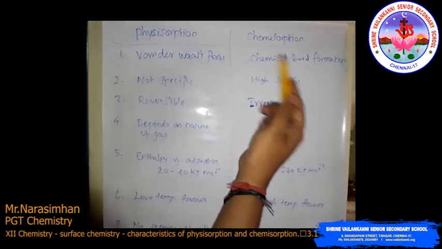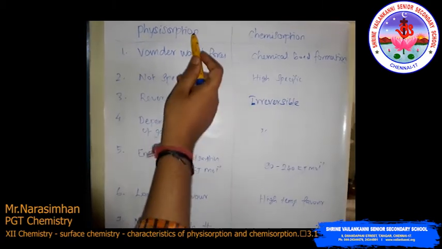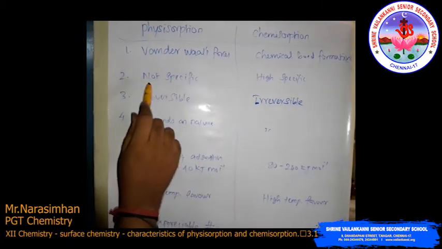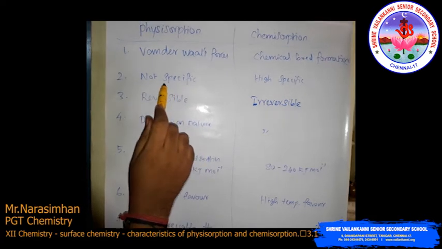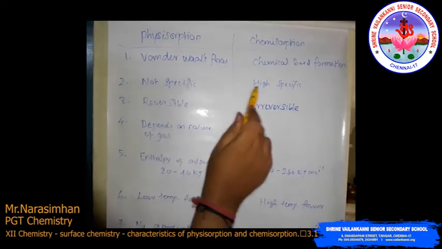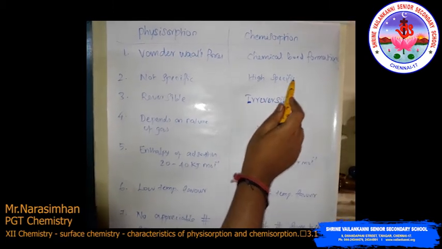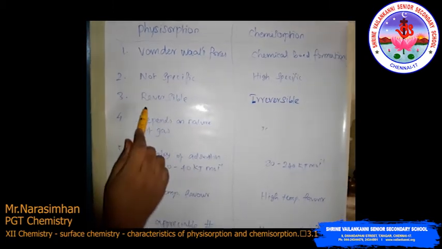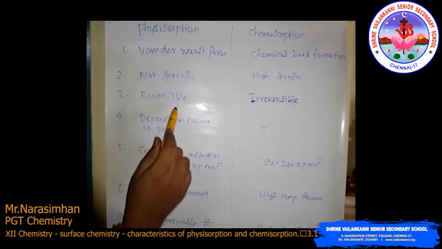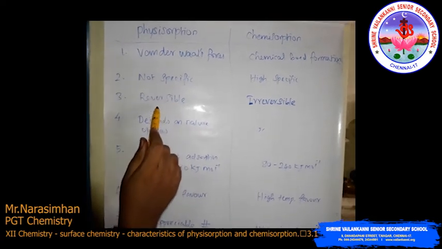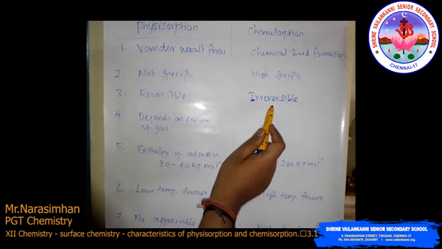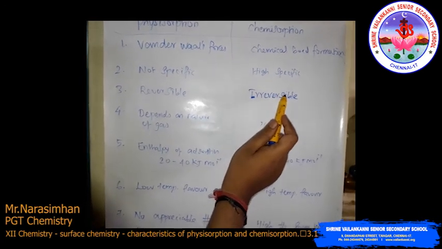Physisorption is not specific in nature, but chemisorption is highly specific in nature. Physisorption is a reversible process, and chemisorption is an irreversible process.